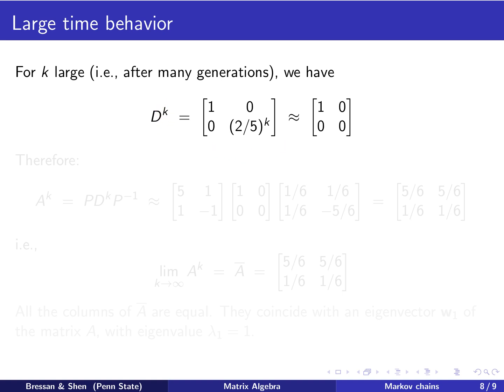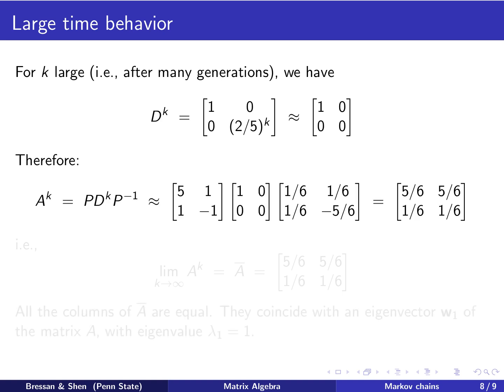So we see when k is very large, this number 2/5 is strictly less than 1, and as k goes to infinity, this goes to 0. So for large k, it's approximately 0, and we have approximately this matrix for D to the power k. Now let's put that in A to the power k.